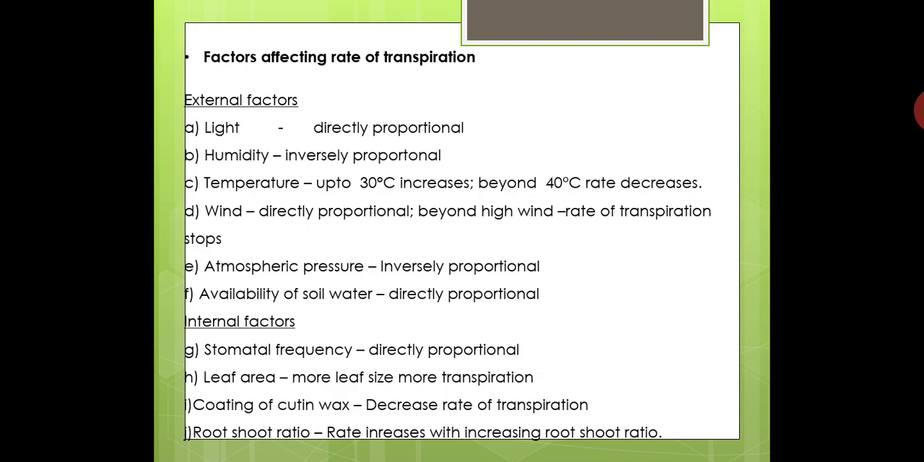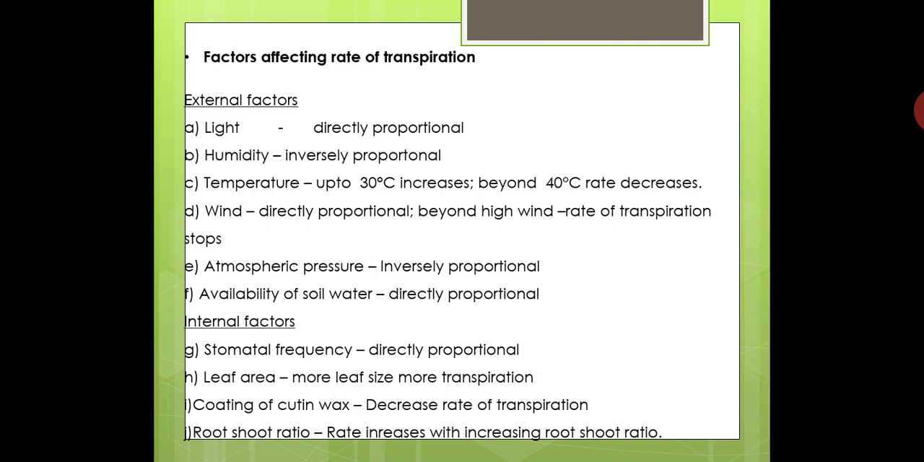For example, in the Leh Ladakh area, due to high altitude, atmospheric pressure is low. So there is a huge loss of water, and so in the Leh Ladakh area at present there is no vegetation, no plants, because of this factor, atmospheric pressure.